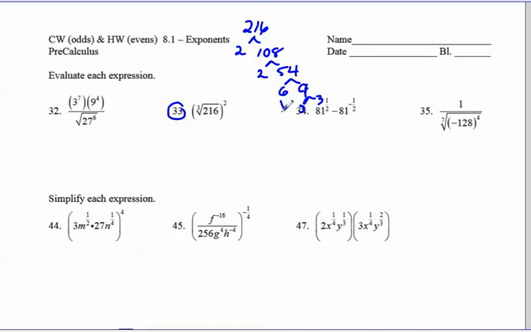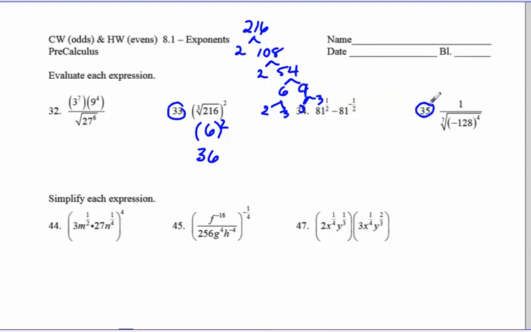And 6 is 3 times 2. So anything that shows up 3 times, 1, 2, 3, 1, 2, 3, can come out of the cube root. So 2 times 3 is 6. And then you need to square your 6, so you get 36 altogether.